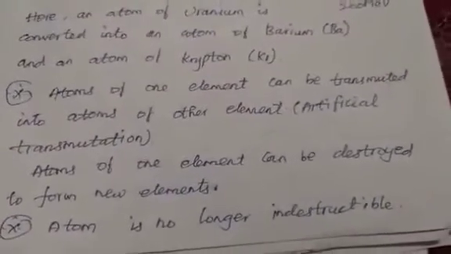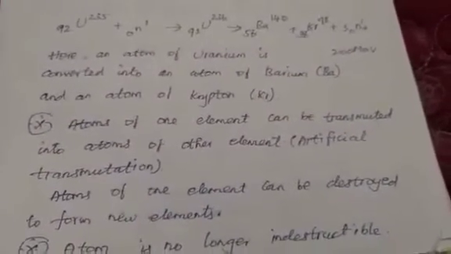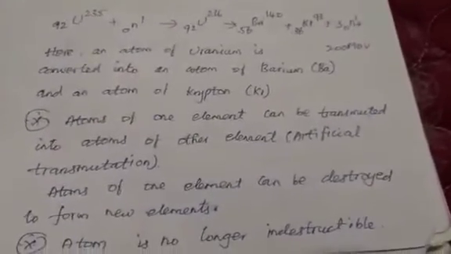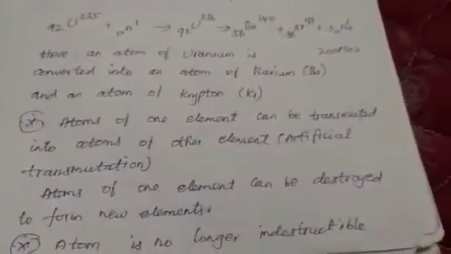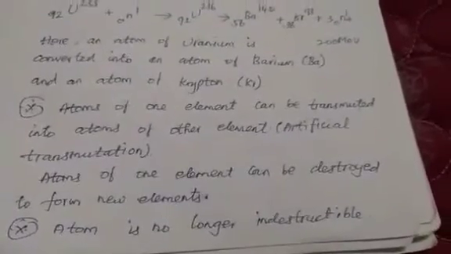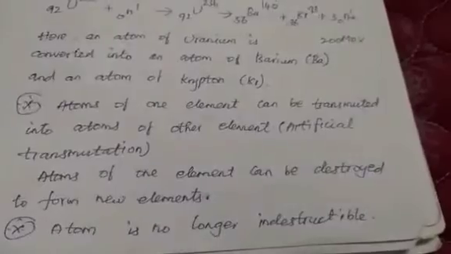One more point this equation says is that atoms are destructible. Atoms can be destroyed. The uranium can be destroyed to form two elements. So another point we conclude is that atoms of one element can be destroyed to form new elements. That means the atom is no longer indestructible.